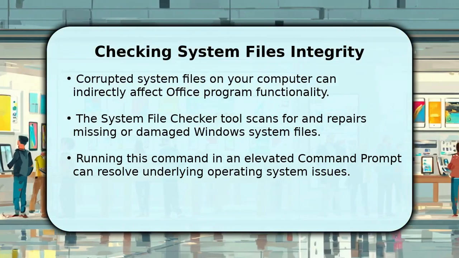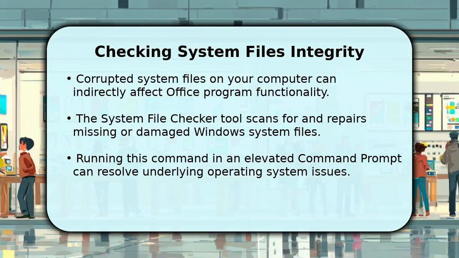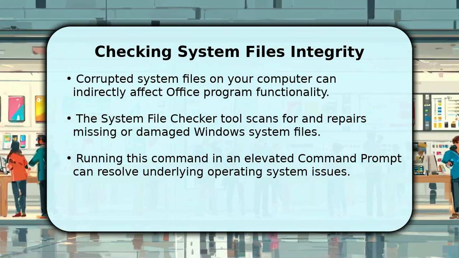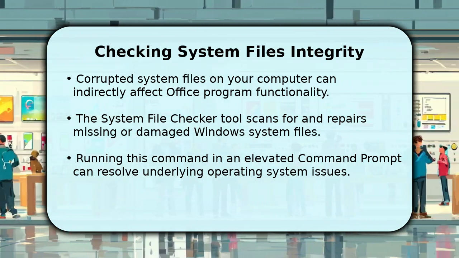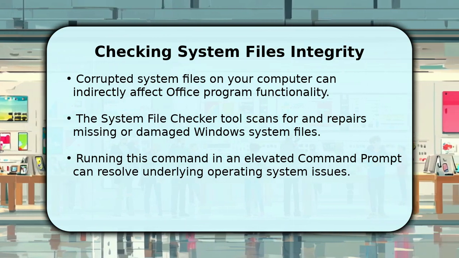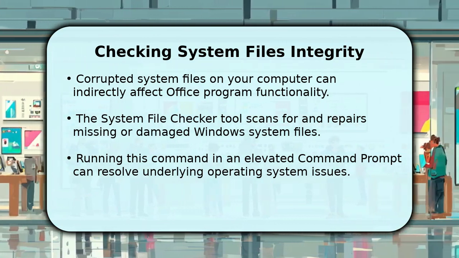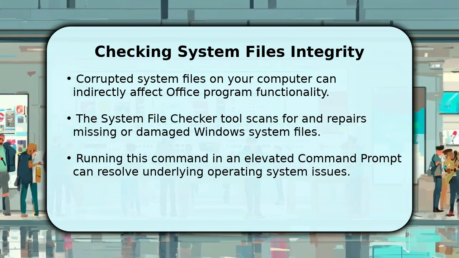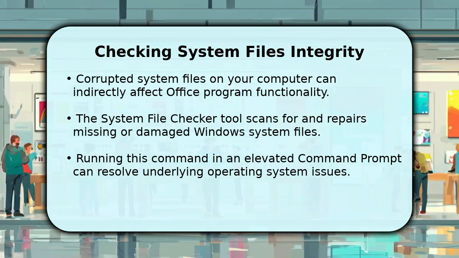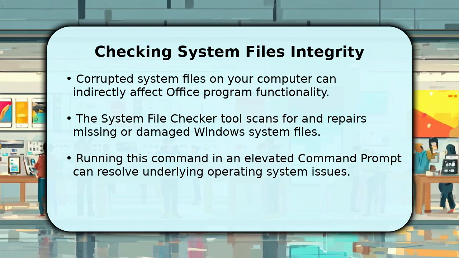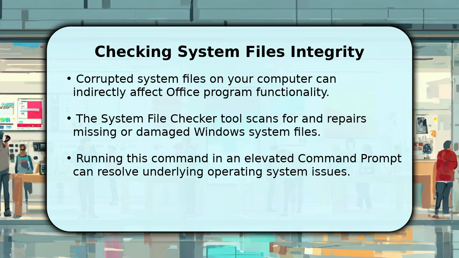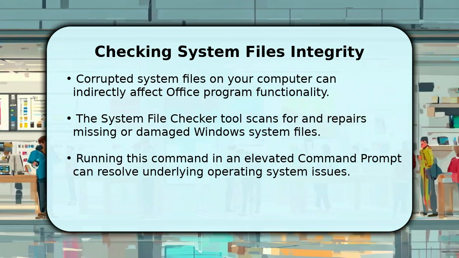Damaged Windows system files can sometimes impact how Office applications function, leading to errors. We can check for these issues using the System File Checker tool. Open Command Prompt as an administrator, then type sfc /scannow and press Enter. This process will scan all protected system files and replace corrupted ones with correct versions, which can take several minutes, possibly up to 25 minutes, to complete.